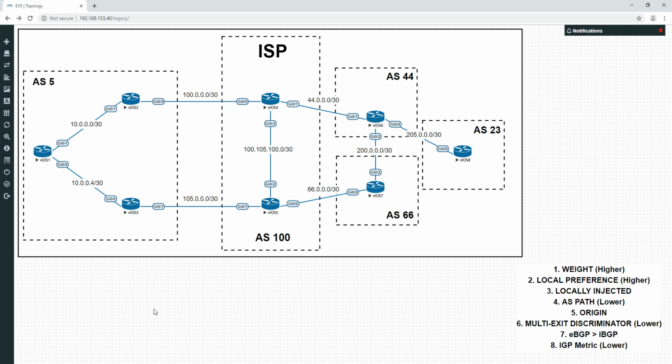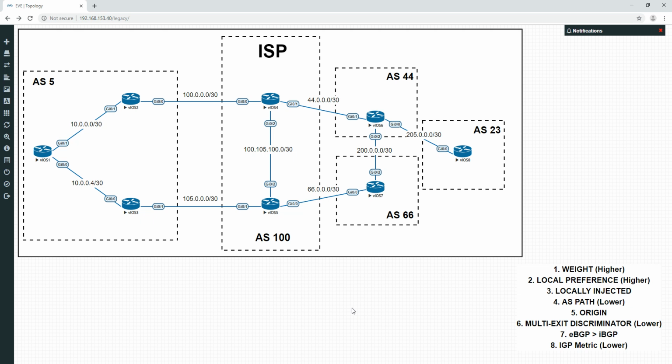The AS path is going to be the tiebreaker here, because if we look at the topology, there is a bit of an asymmetry to the network, because we have this missing link here, which means that going through the top route over here, you're only traversing 3 different autonomous systems. We're going through 100, 44 and 23, 1, 2, 3. If we go the bottom route, the AS path goes through 4 autonomous systems: AS 100, 66, 44, and then 23, which is 1, 2, 3, 4. So the tiebreak, as deduced by BGP, is going to say that we go the shorter AS path, which is over here.